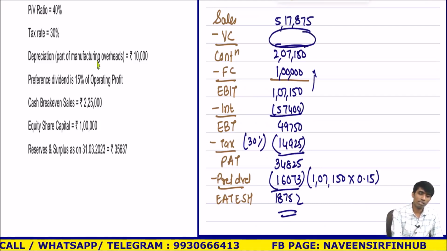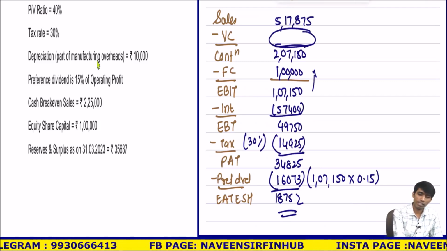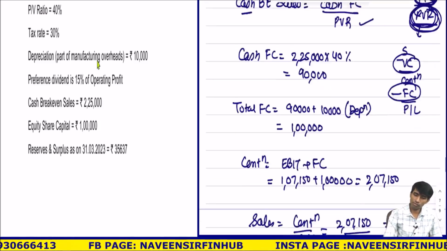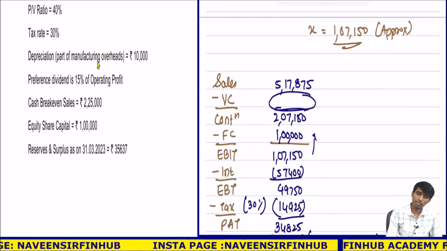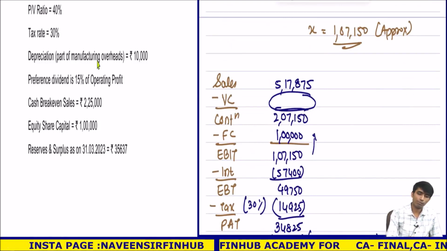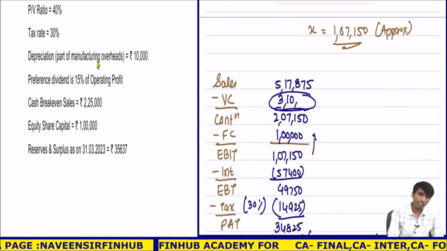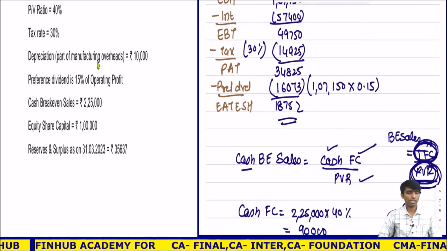Sales minus contribution of 2,07,150. Correct now? Contribution was 150, no? Yes, 150. My handwriting is not clear, it seems to be 180, 150. So variable cost is 3,10,725. Income statement done. Understood? Income statement done.